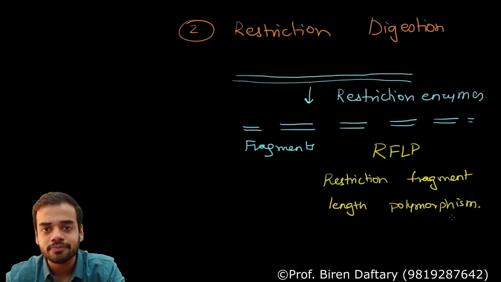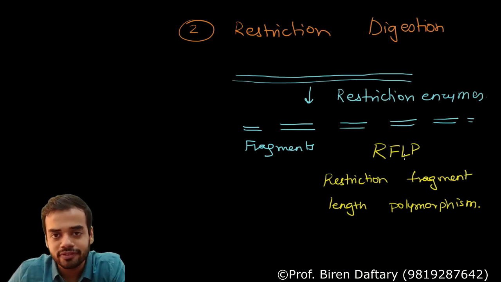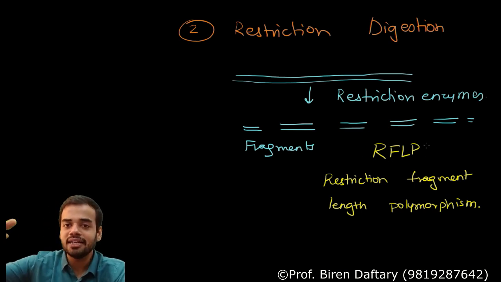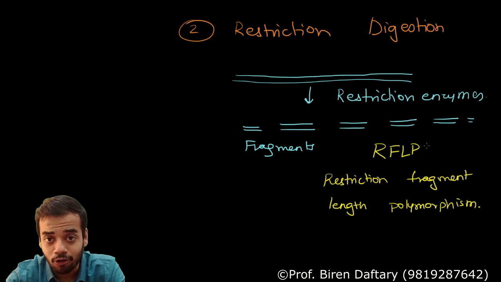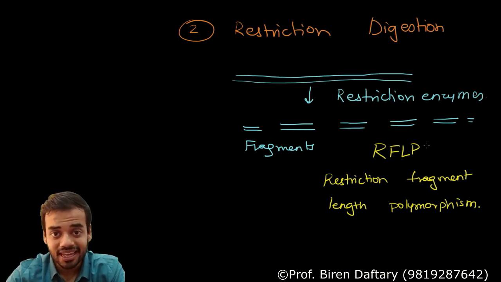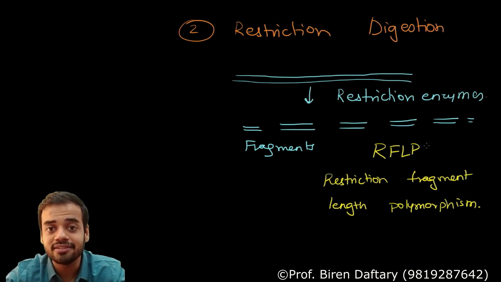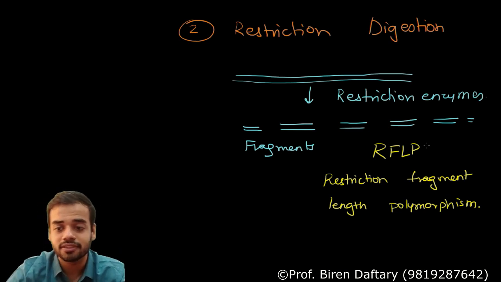Are you getting me? So restriction fragment length polymorphism means that many different DNA fragments are formed due to the action of restriction enzymes, and each one of them has a different length, and this is called restriction fragment length polymorphism.